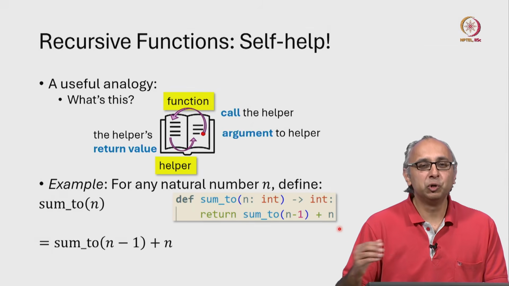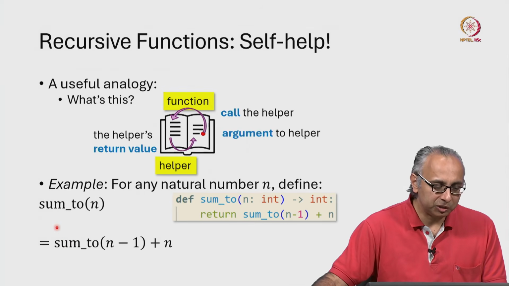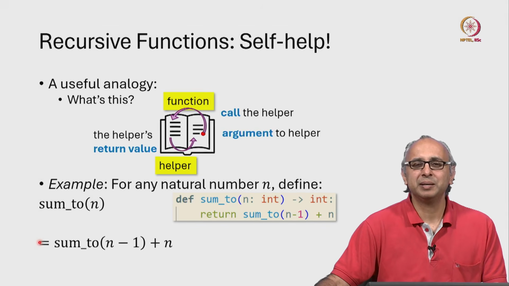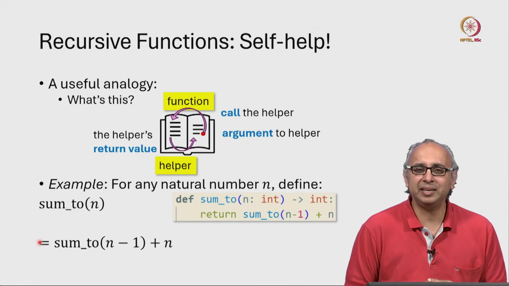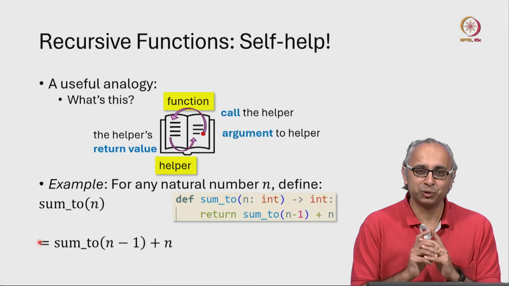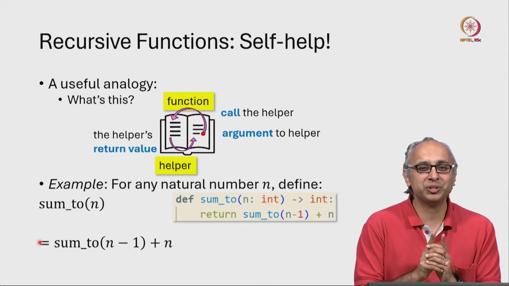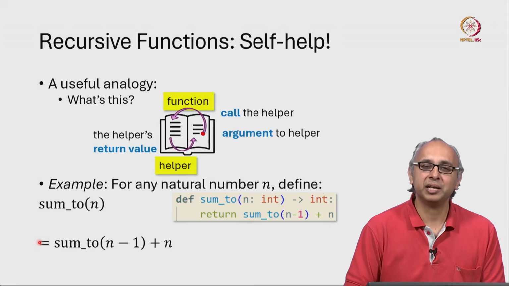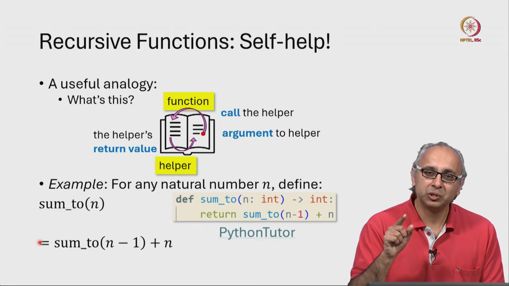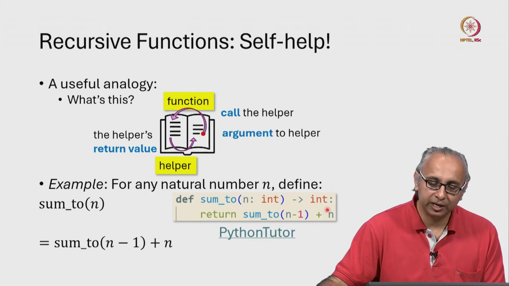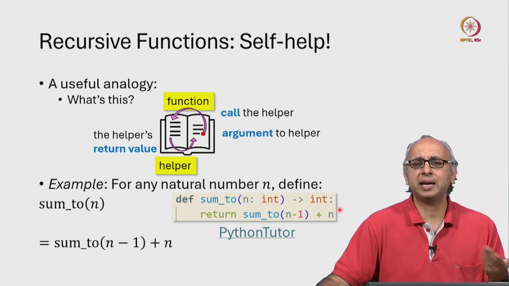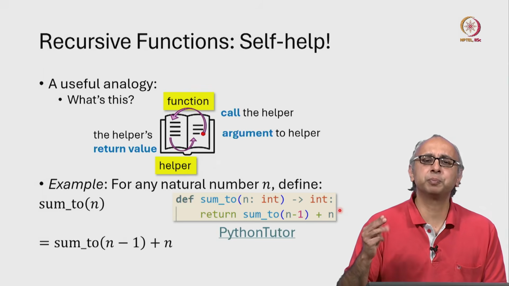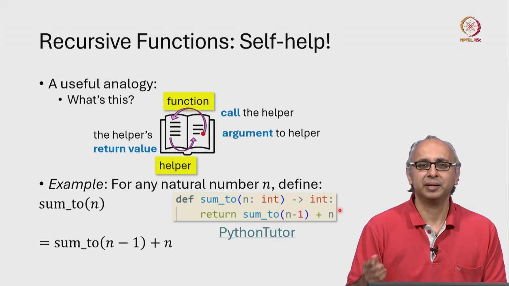Now, if looking at this code, or indeed looking at this mathematics, makes you feel a little bit uneasy, that's a good thing. It's not so simple. And to show you why, let's go to Python Tutor and look at what happens when we try to run this function. We'll calculate the sum to 4, and we know the answer to that. That's 1 plus 2 plus 3 plus 4, which is 10. Let's see if Python Tutor can tell us the answer is 10.